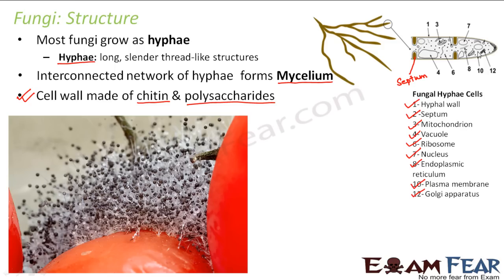We will talk about all that a little later. So this is the basic structure of a fungus. Fungi consist of hyphae, a network of hyphae forms mycelium, and the cell wall is made up of chitin and polysaccharides. If you look at the internal structure of a hypha, it consists of cross walls called septum, and other than that it has all the other cell organelles.